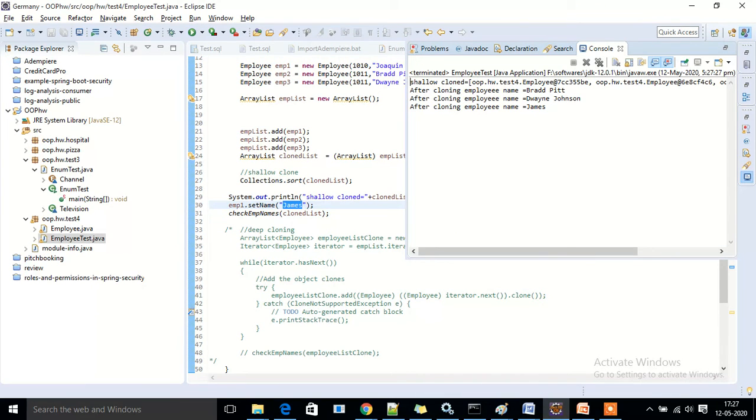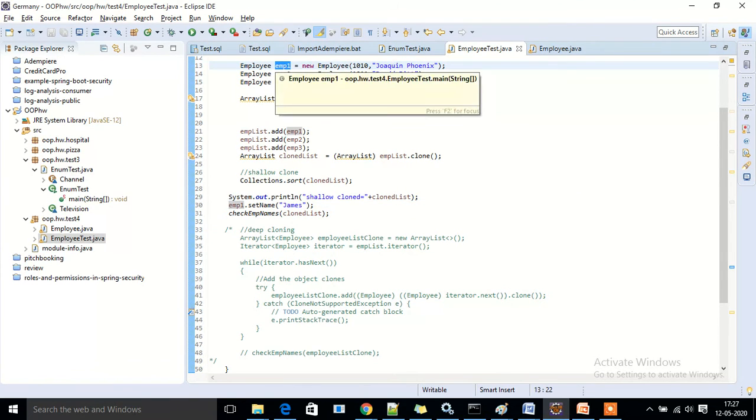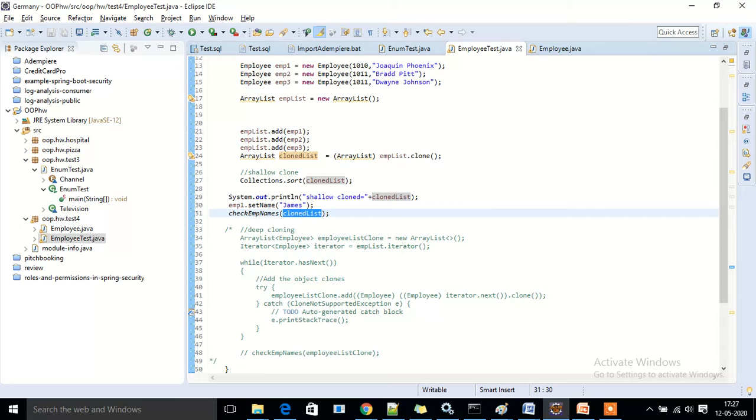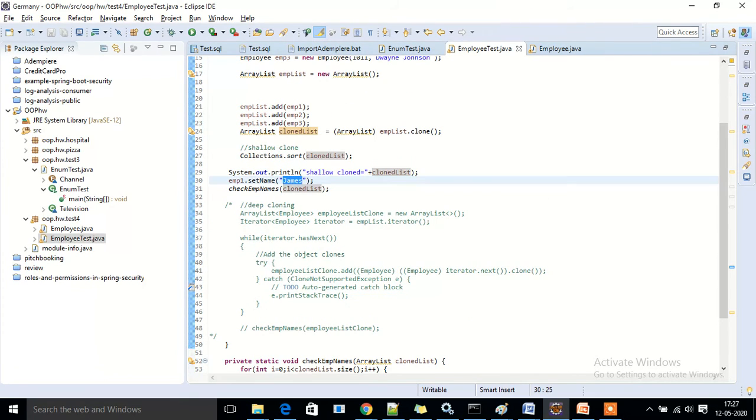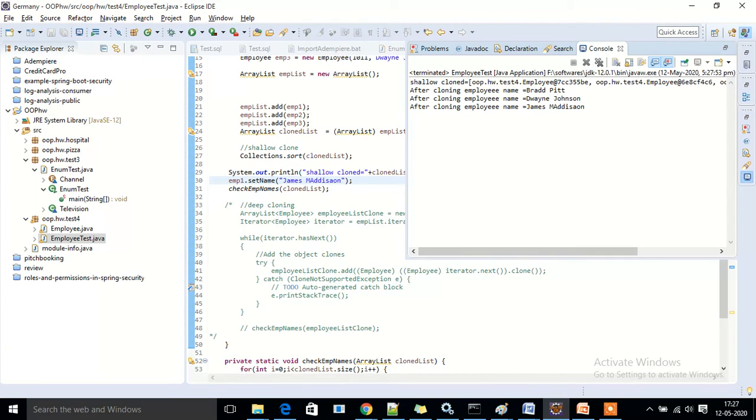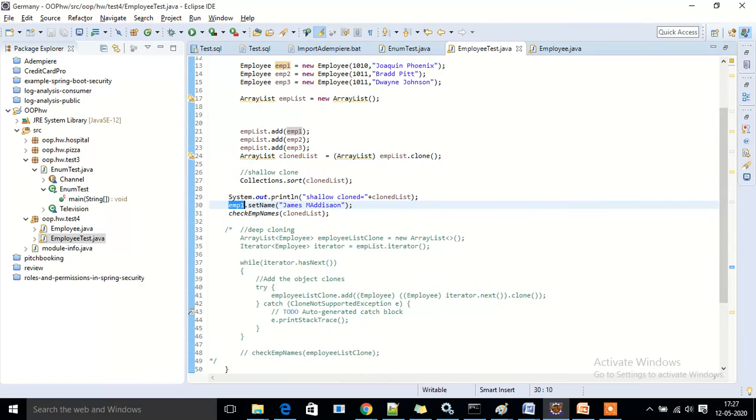Okay, so James is reflecting. I changed EMP1, the first object, but the clone list, after cloning, this is the cloning list, I am trying to iterate through the cloning list in this method. Okay, so after I change something, James Madison, in the case of shallow copy, it will impact the cloned one also. So if you see here, it is impacting. I changed the original object EMP1, but it is reflecting in the clone object.